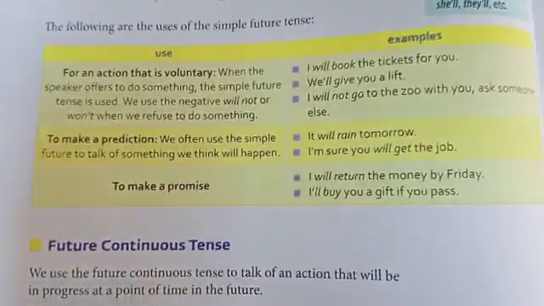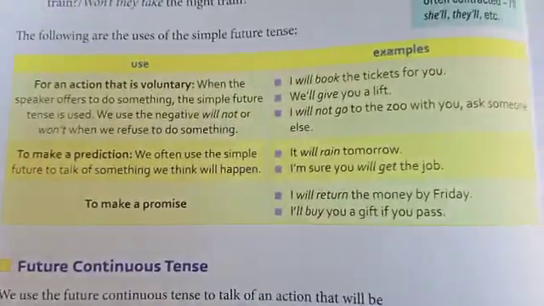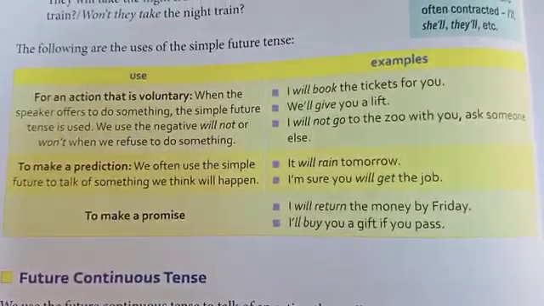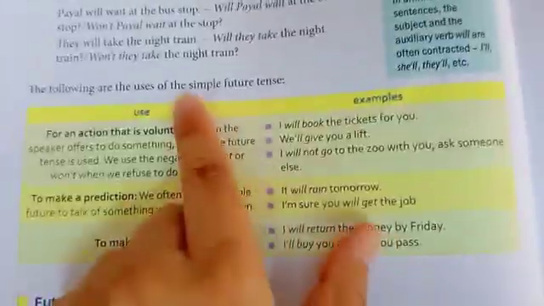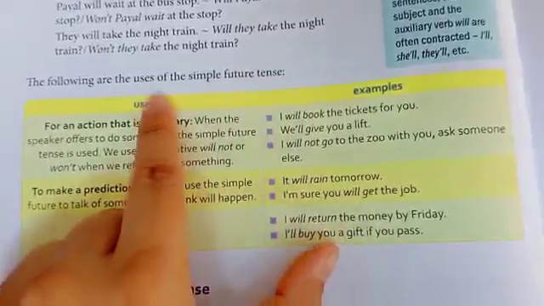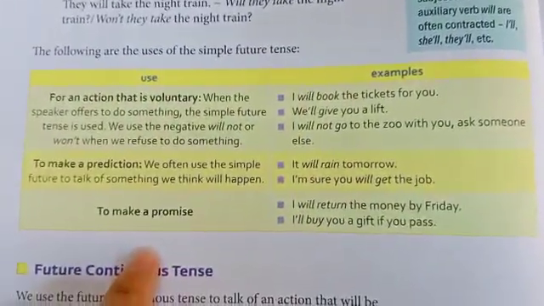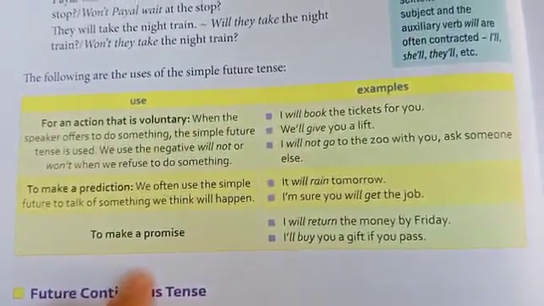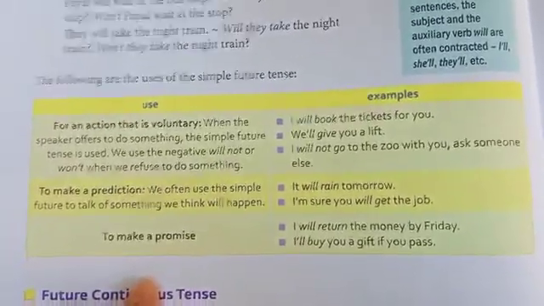Alright. Now, if you can see the yellow color box on page number 130, it is written: the following are the uses of simple future tense. So we are going to learn about the uses, where we have to make use of simple future tense.